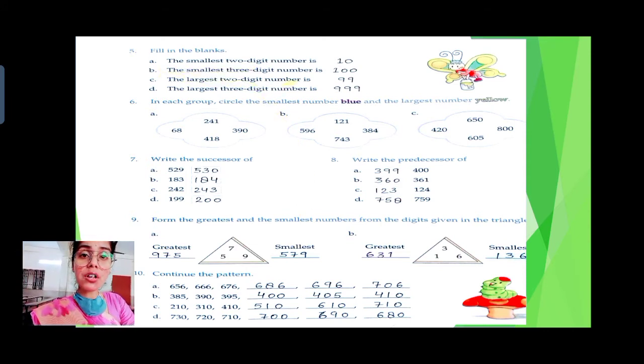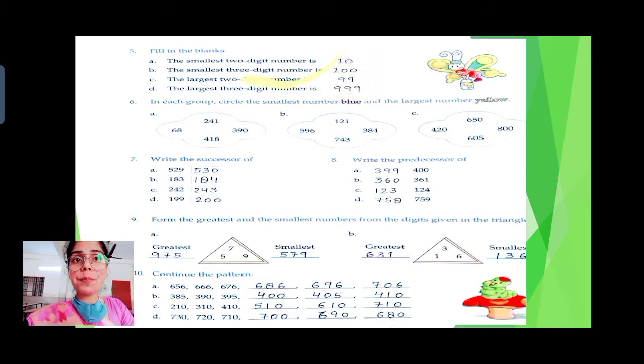Class, when you have learned the numbers counting first time, 1, 2, 3, 4, your teacher must have told you that the smallest two-digit number is 10. The smallest three-digit number is 100, which comes after 99. So the smallest three-digit number is 100. Largest two-digit number is 99. Largest three-digit number is 999. Easy class. Now let's see the sixth one.